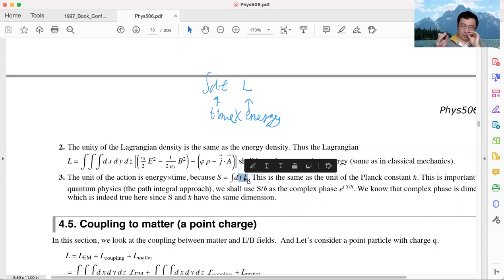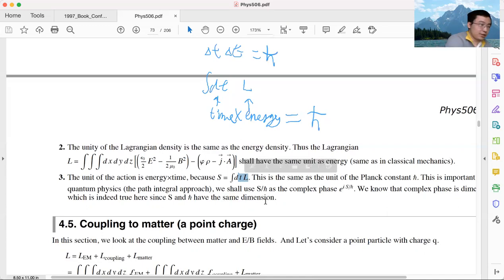Well, in quantum mechanics, we learned that this unit is nothing but the Planck constant, h or h bar. Planck constant has exactly unit of time times energy. So remember, we have the uncertainty relation for delta t and delta E of order h bar. That's the uncertainty relation between energy and time, which means h bar has a unit of time times energy. So in other words, action has the same unit as Planck constant.